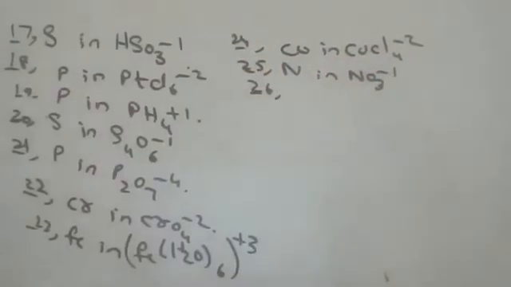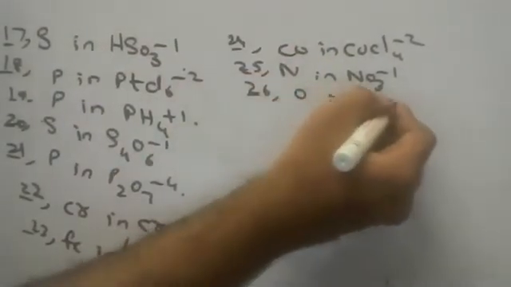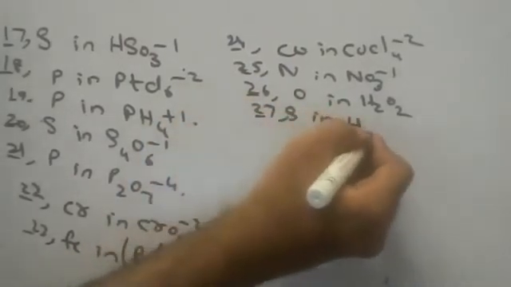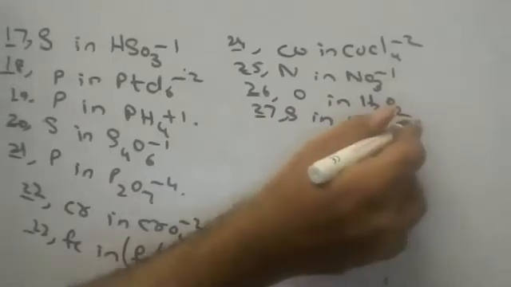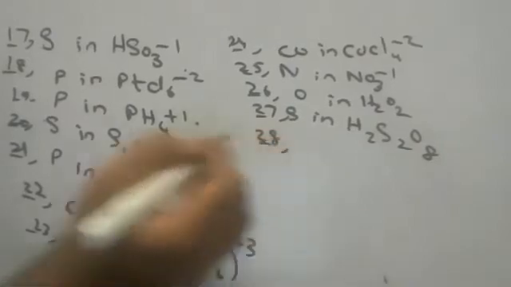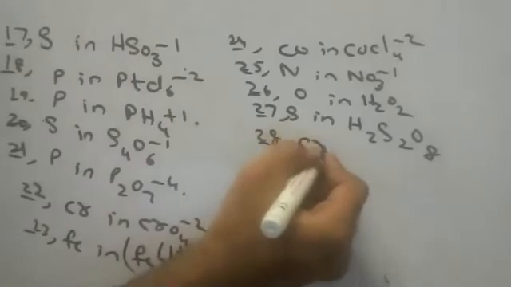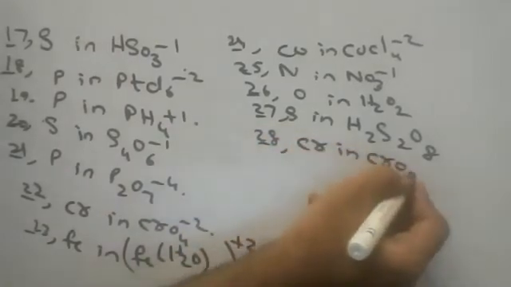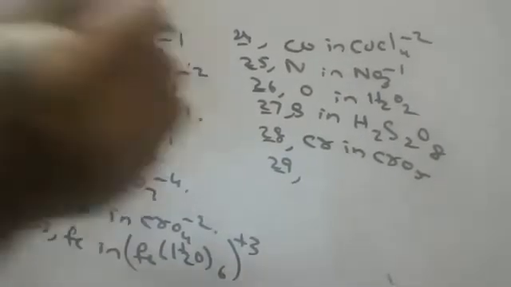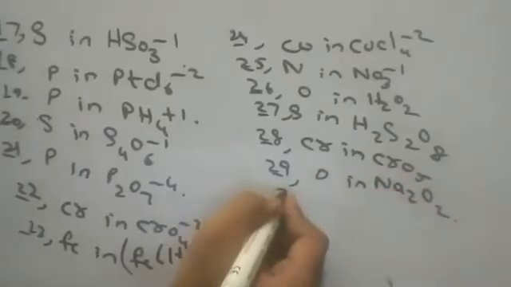Next one, children. O in H2O2. Next one, S in H2S2O8, peroxydisulfuric acid. That is called peroxydisulfuric acid. Next thing, Cr in CrO5. See children, so many questions and you have to do now. O in Na2O2, sodium peroxide.